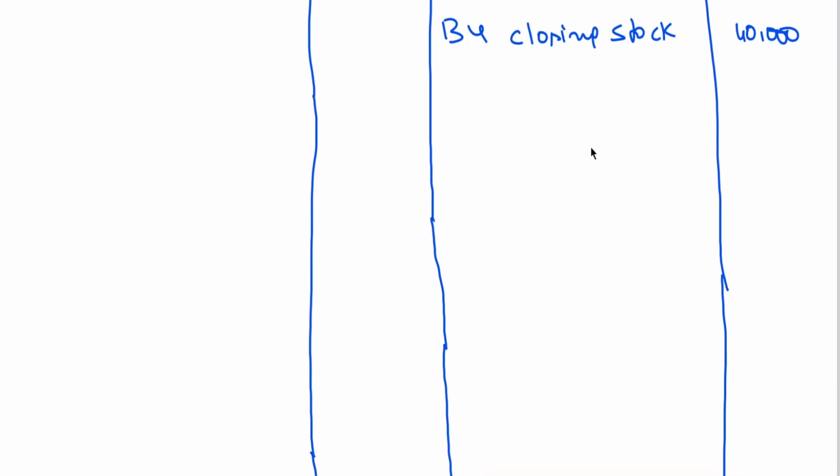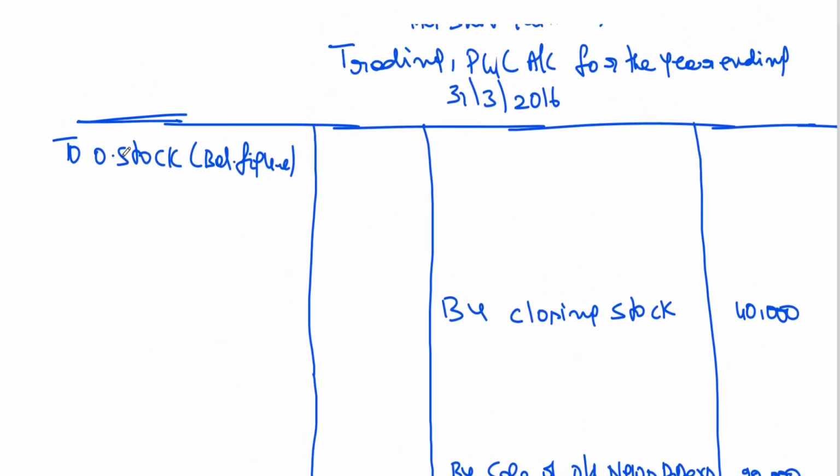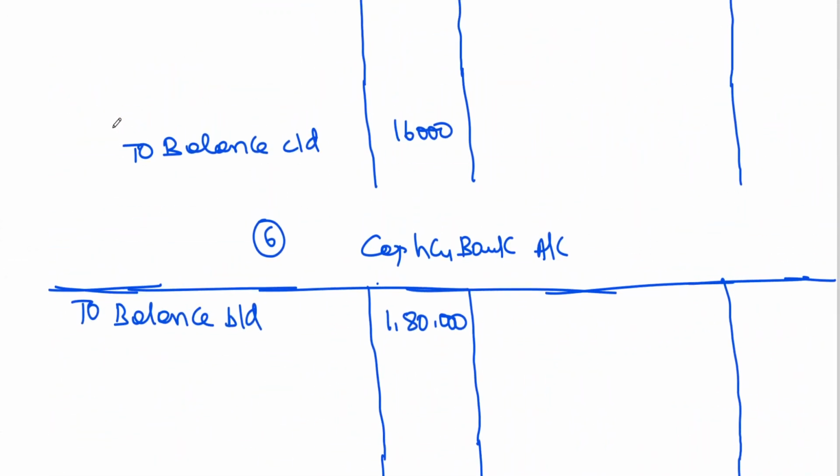So P&L account, by sale of 20,000. And this also I need to take to the cash book.